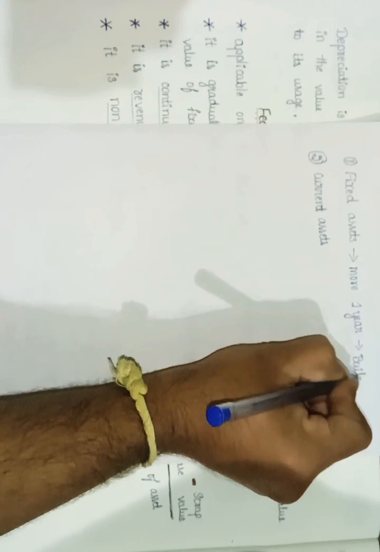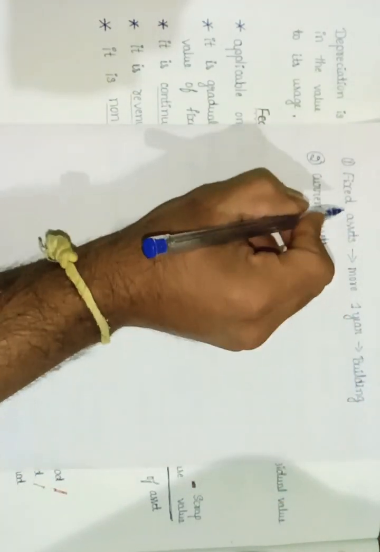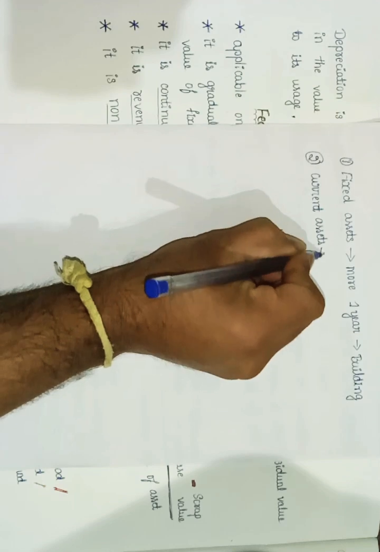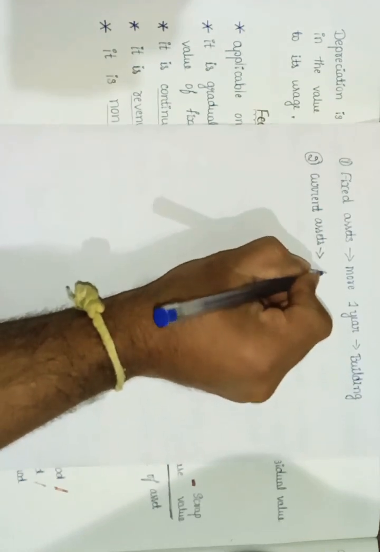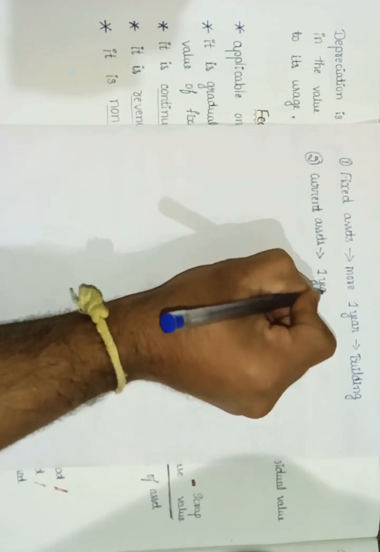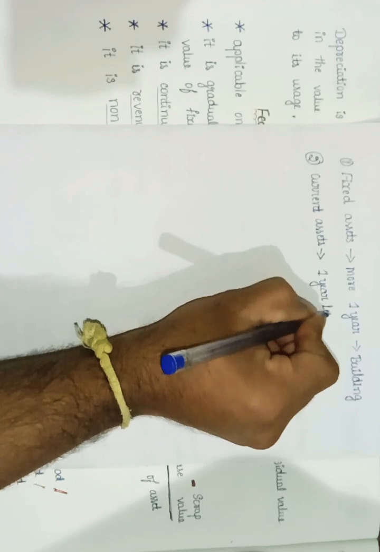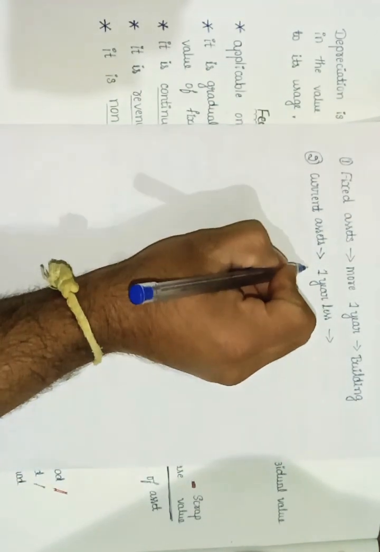So buildings, if you are purchasing now, we can use it for more than 1 year, so a building is called a fixed asset. And the second one, current asset, can be usable for equal to or less than 1 year. We can use it maximum 1 year or less. Those kinds of assets we call current assets.